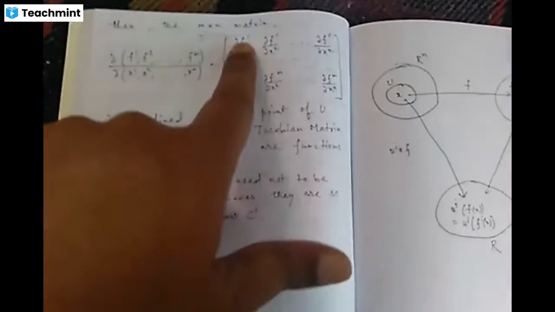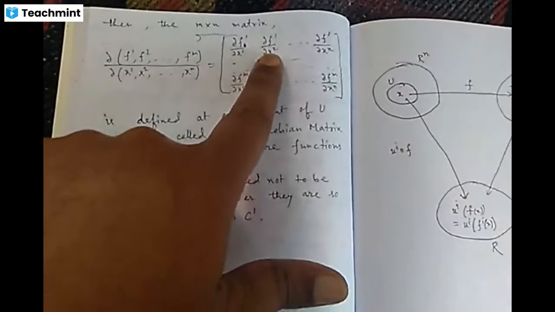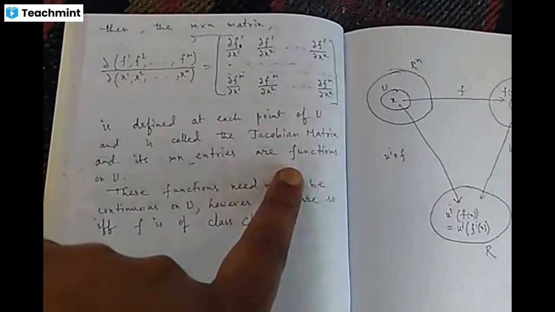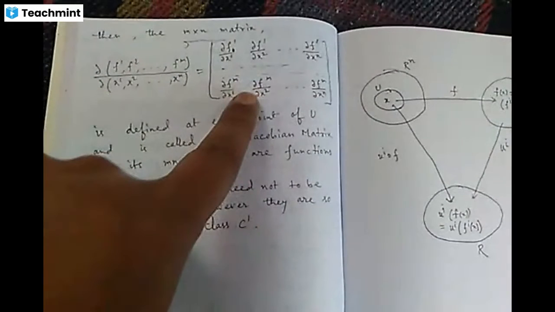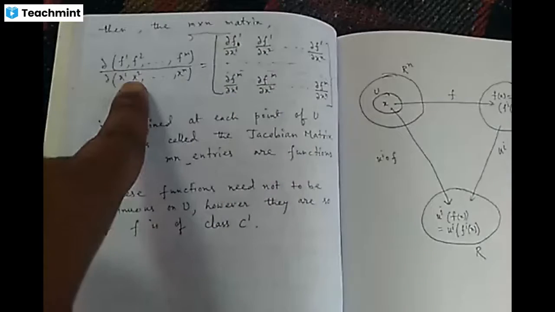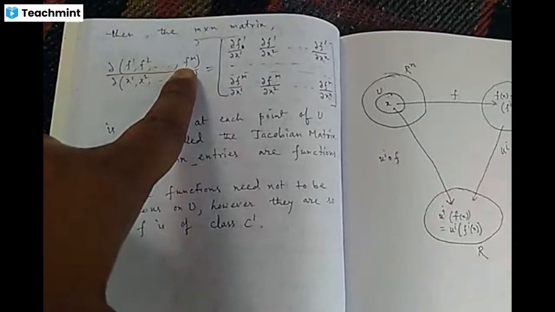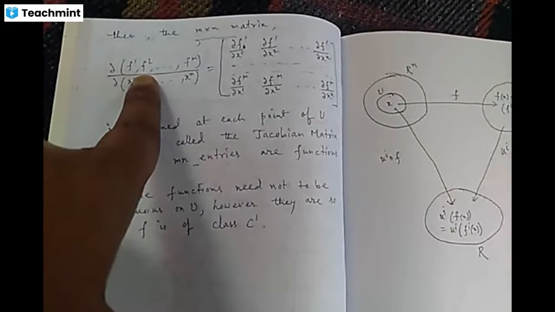So here we have m into n entries, which are also functions.